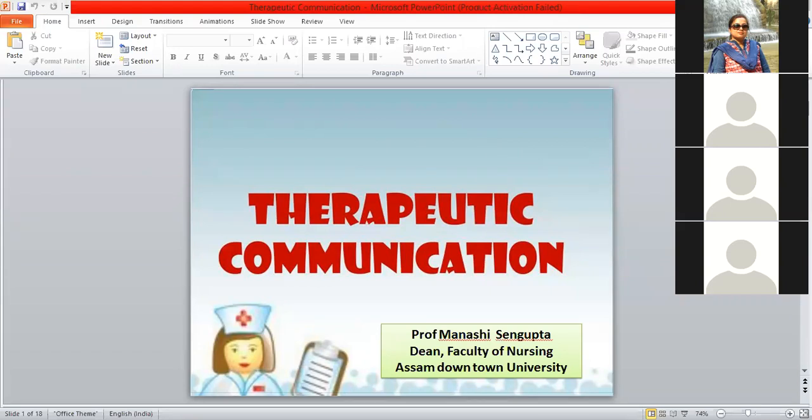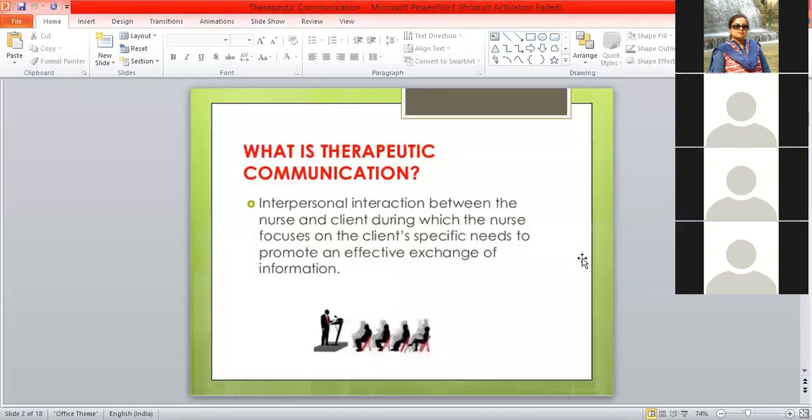If you see the definition, therapeutic communication is the interpersonal interaction between the nurse and the client. Here the client is the patient. So it is the basic interaction between a nurse and a patient, where the nurse focuses on the need.